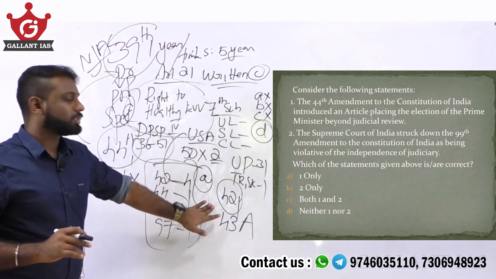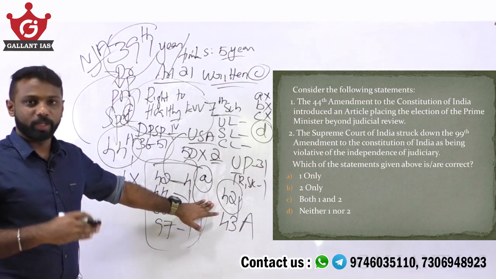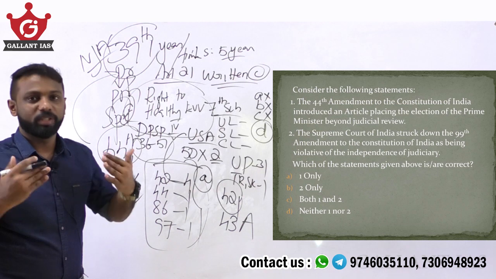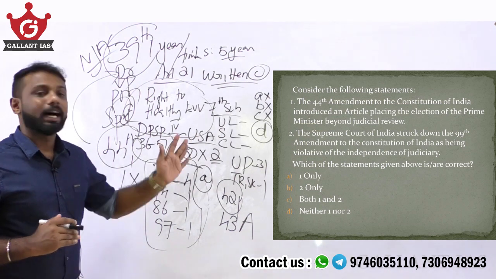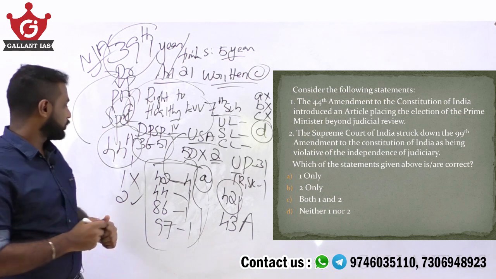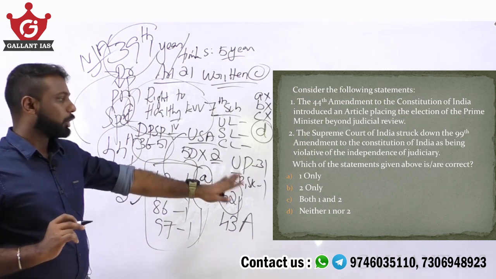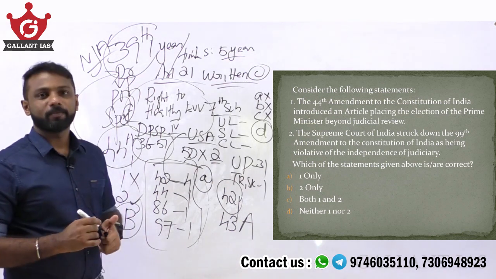So when the provision was that the government has more hold in appointing judges to Supreme Court and High Court, Supreme Court said that this violates the independence of judiciary, and struck down that act as unconstitutional. So statement 2 is right. So the answer becomes option B, that is 2 only.